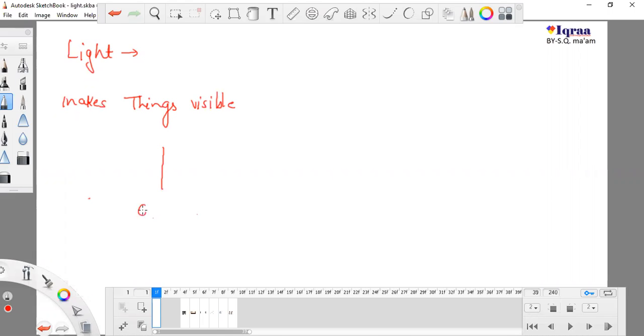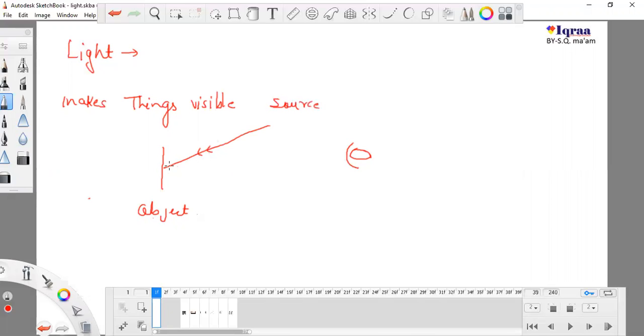So what happens exactly is that this is any object. It could be any human being, or any animal or plant or tree. And this is you, and this is your eye. And this is light. Light can be coming from any source. It can come from the sun, or from other light sources like a tube light and bulb. So there is a source.